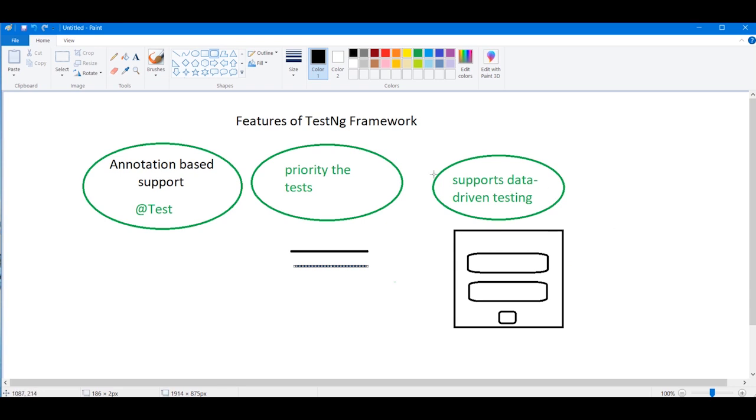This is known as data driven, meaning you can flow the data inside these websites, and you will get the results in the form of data as well. It will generate a particular report showing which test cases are passing and which test cases are failing. So this is known as data driven testing, meaning you can automatically put some data inside it.